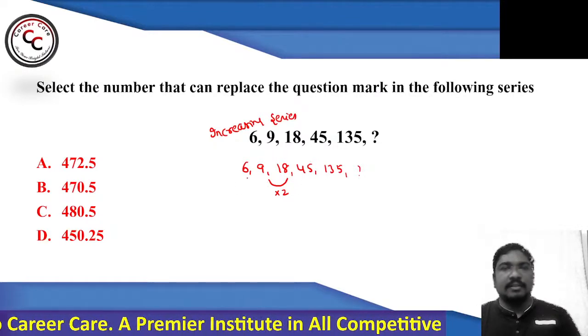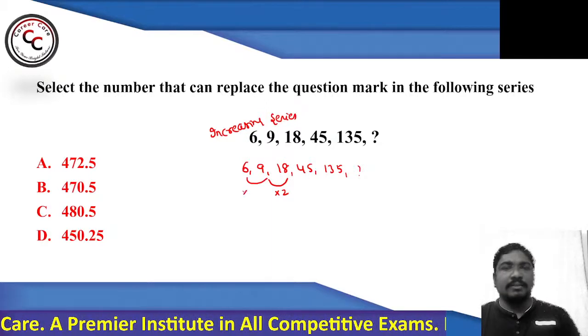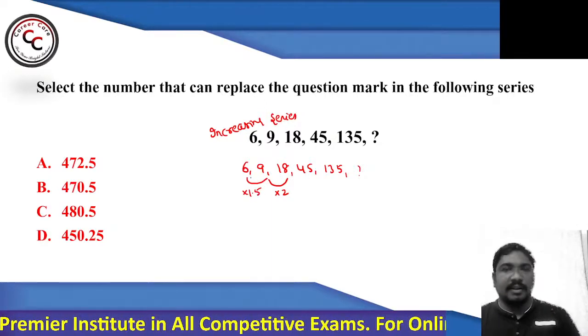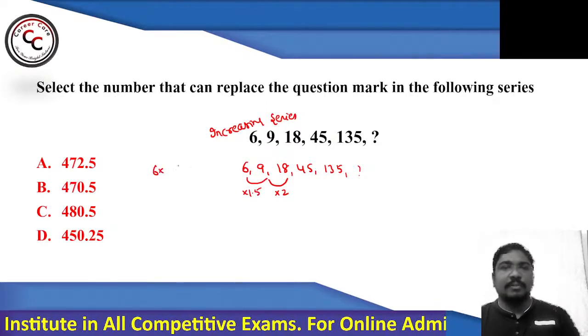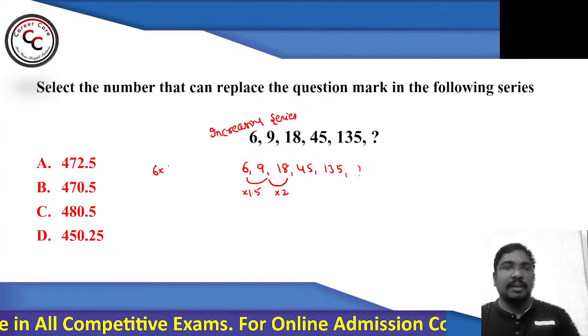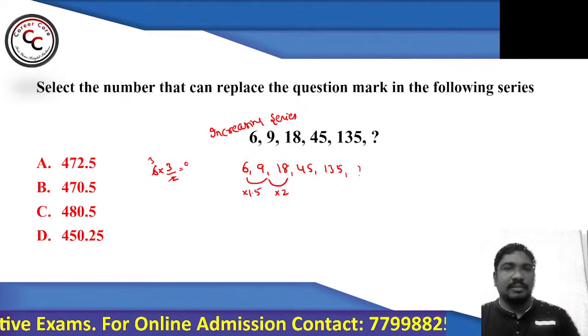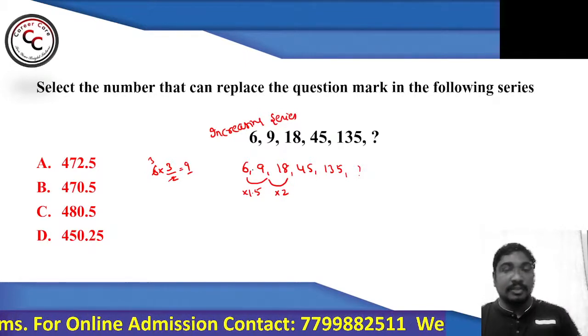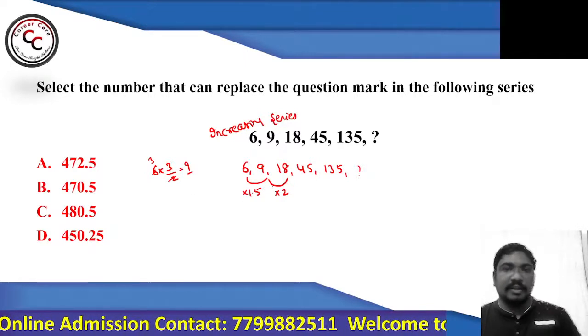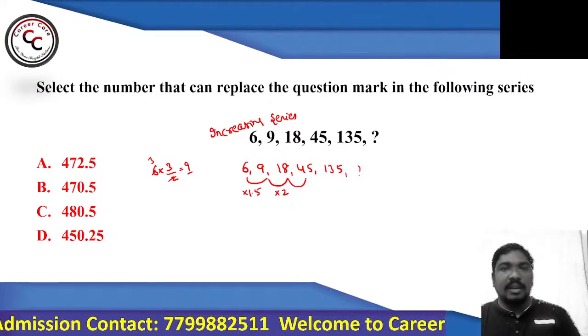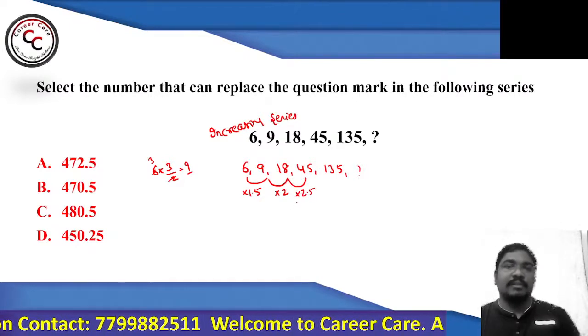Right? Then getting 9 from 6 is not a big problem. Multiplying 6 by 1.5 is enough. That is 6 into 1.5. So 1.5 is 15/10, and 15/10 you can call 3/2. So 2 3s, so 3 3s, 9. So 6 into 1.5 is 9. 9 into 2 is 18. 18 into 2.5 we can say is 45.